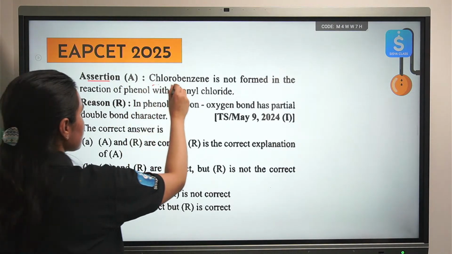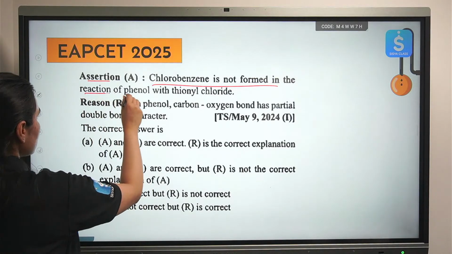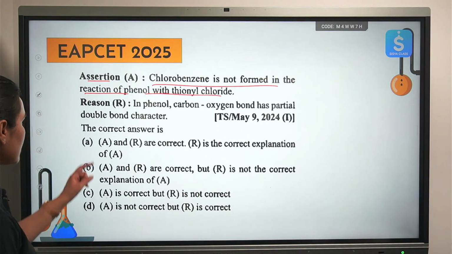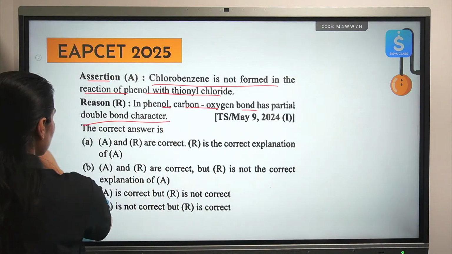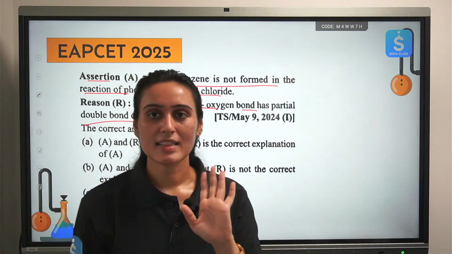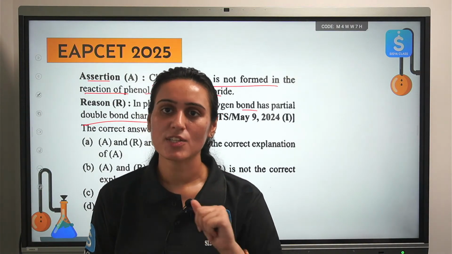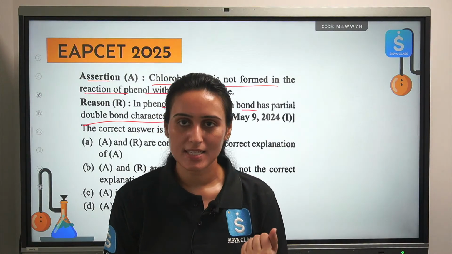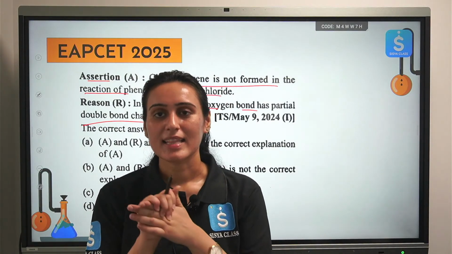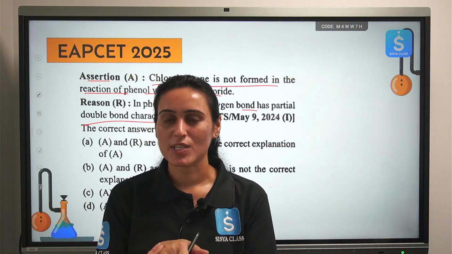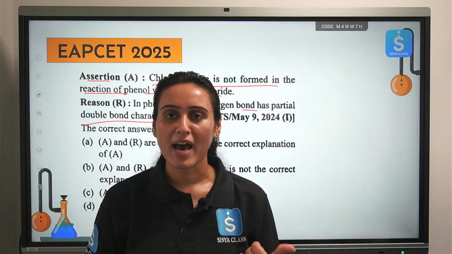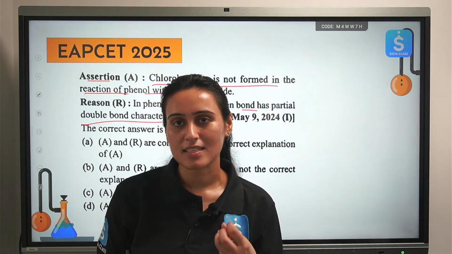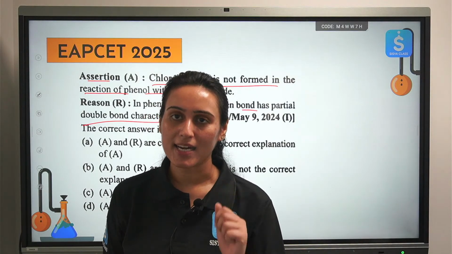Assertion: chlorobenzene is not formed in the reaction of phenol with thionyl chloride. Reason: in phenol, carbon-oxygen bond has partial double bond character. See, we have done this kind of question in the last session also when we were talking about haloalkanes and haloarenes. We have learned that the nucleophilic substitution in case of aryl halides is not that simple. Why? Because of the partial double bond character that exists between the aromatic ring and your halogen.